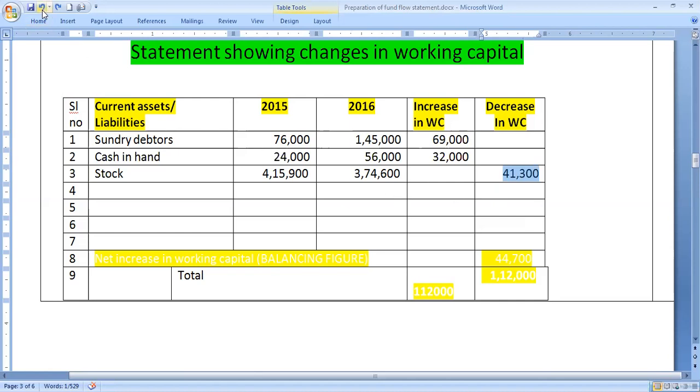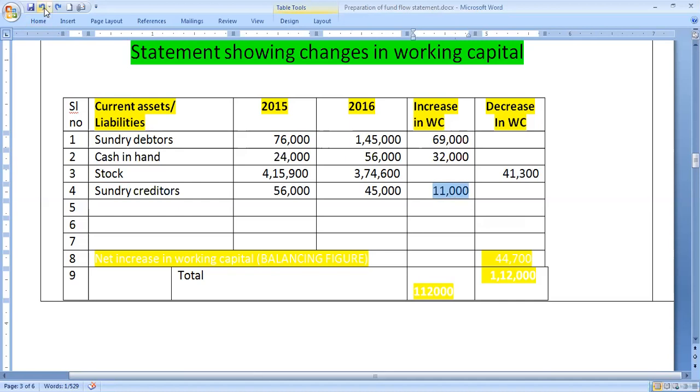Then let us go to the liability side. Creditors is there. 56,000 rupees last year, this year 45,000. Again we can see there is a decrease, reduction in current liability, reduction in creditors. When current liabilities reduce, working capital goes in the opposite direction, increase in working capital by rupees 11,000.